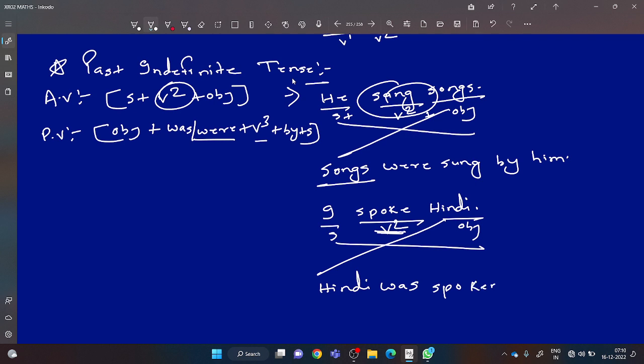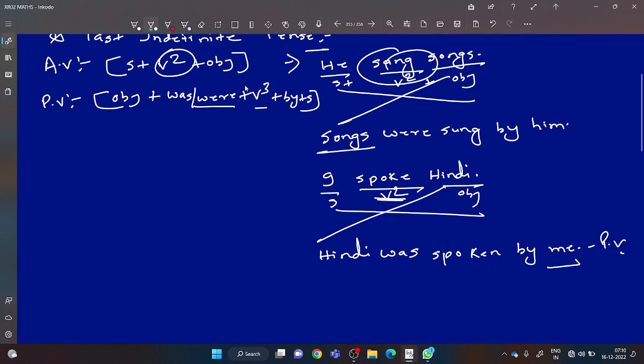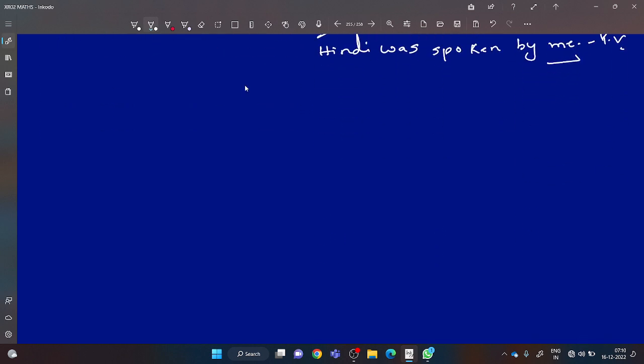Spoken by. I will be changed into me. This is in passive voice. I hope you have made it correct. Now, after past indefinite tense, which tense comes, dear students? Past continuous tense. Please give the heading, everyone. Past continuous tense.